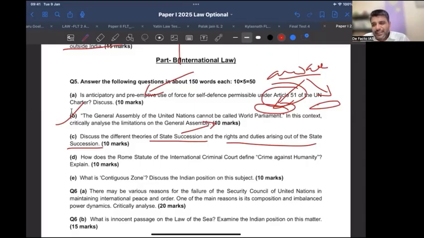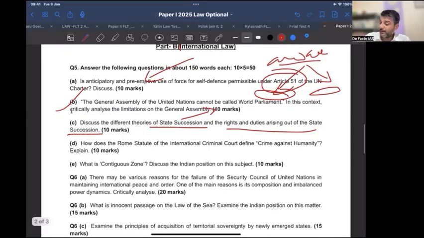So we have to write this along with the relevant example, or sometimes you can literally talk about the convention's name, that so and so provides for this. Again, similarly, sometimes there's a question on state succession and government succession. So keep that in mind also.